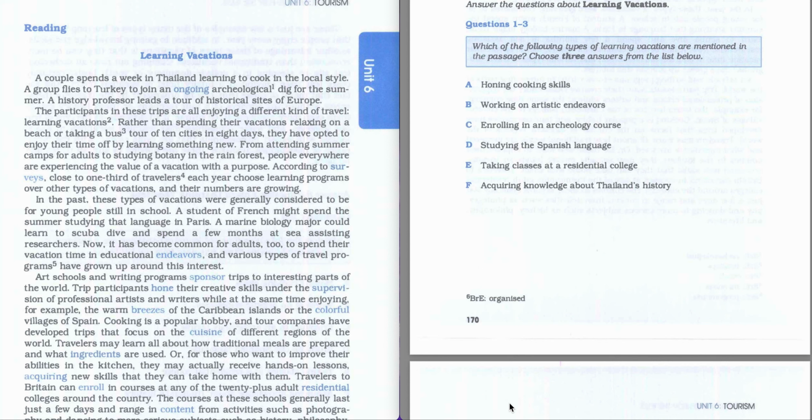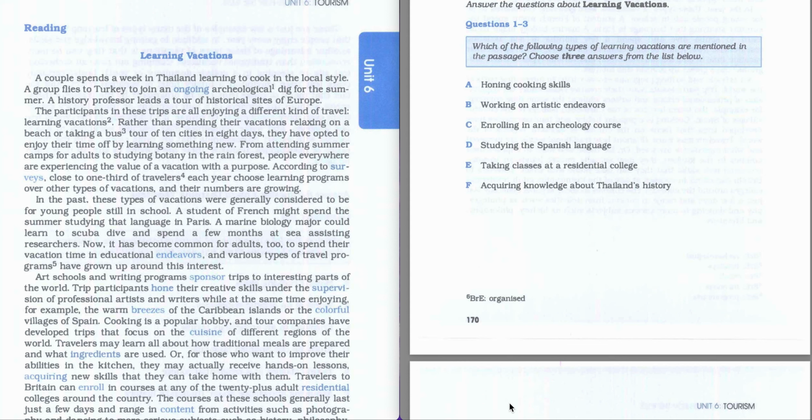Hello, today we're going to proceed with Barron's Essential Words for IELTS, Unit 6, Text 3. On the left hand side we have a text called Learning Vacations. On the right hand side we have a task: answer the questions about learning vacations.